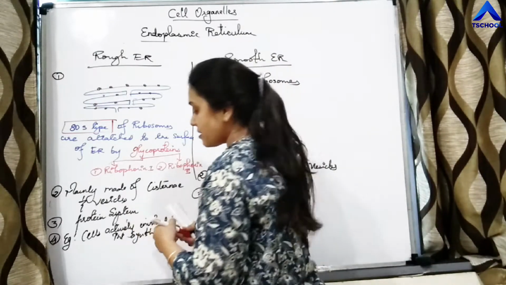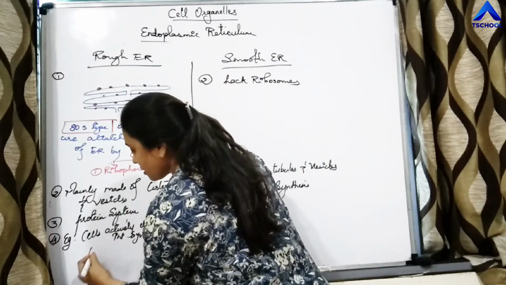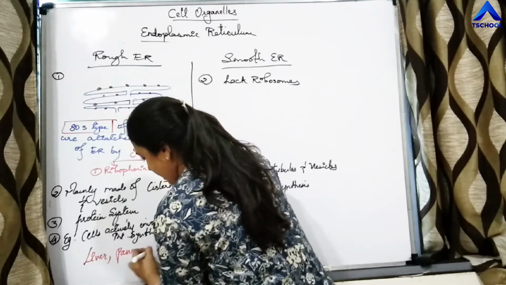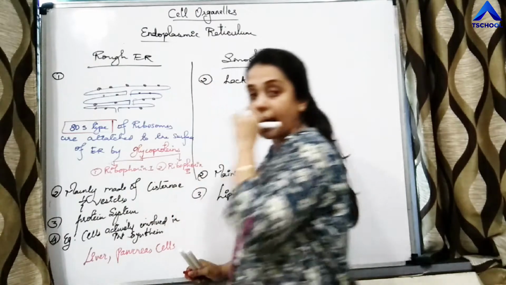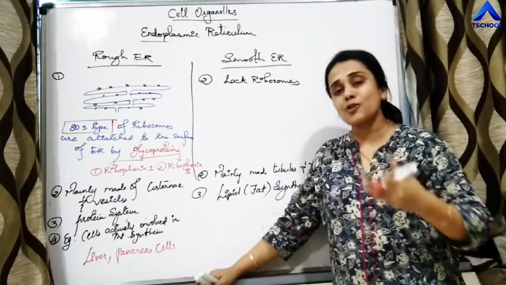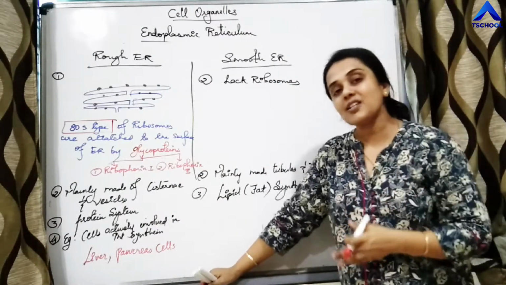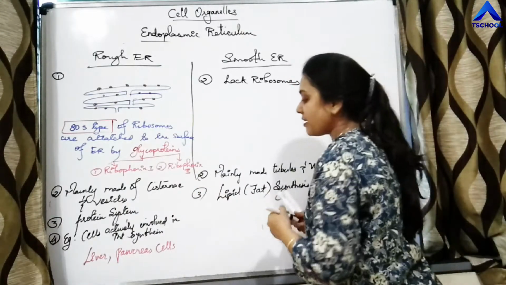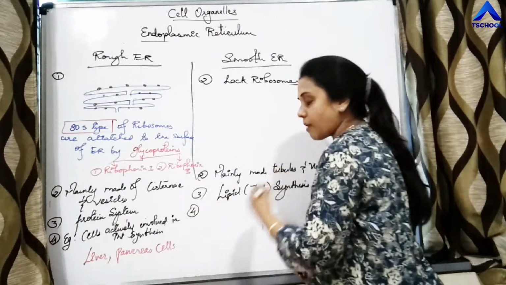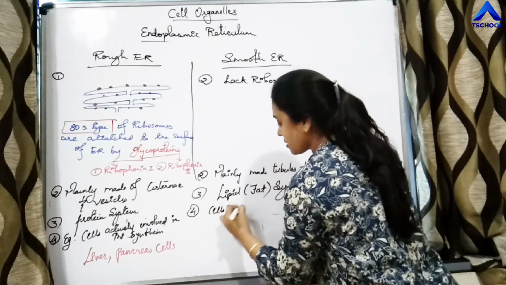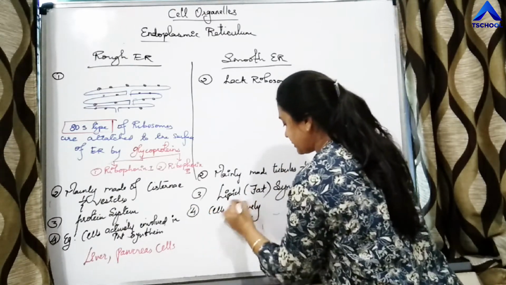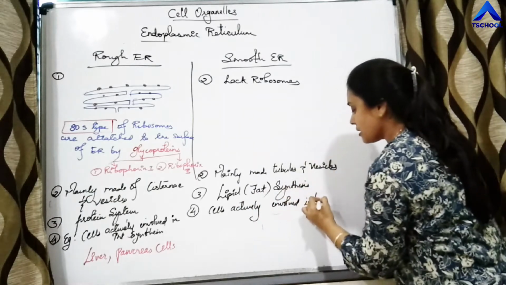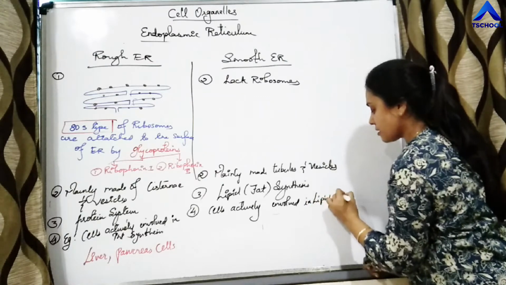Which are those cells? The cells of liver and pancreas. Liver and pancreas cells have to synthesize lots of proteins, and that is why these cells have more rough ER. And where is smooth ER present in more amount? Cells actively involved in lipid synthesis.